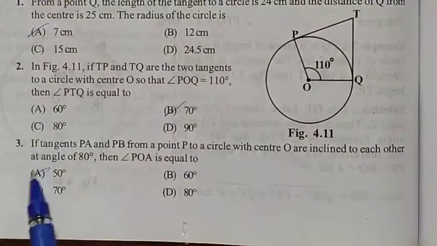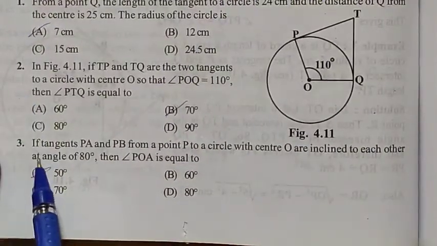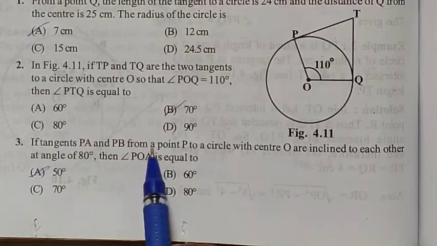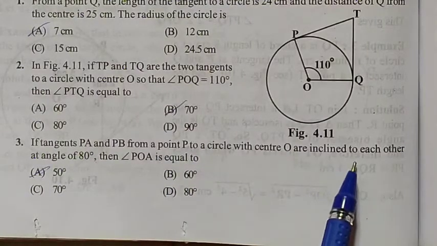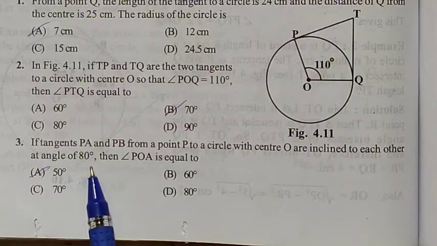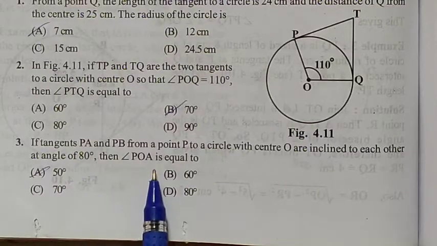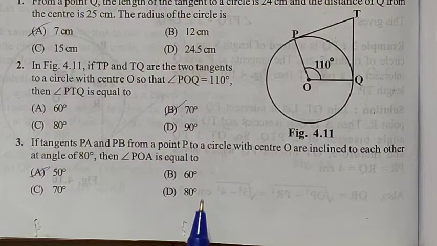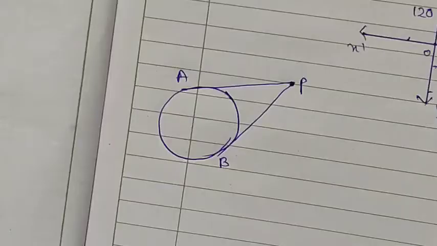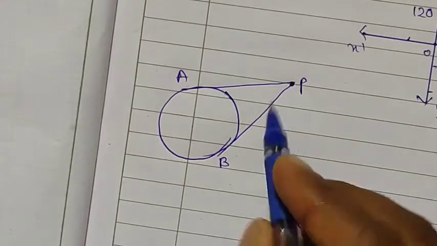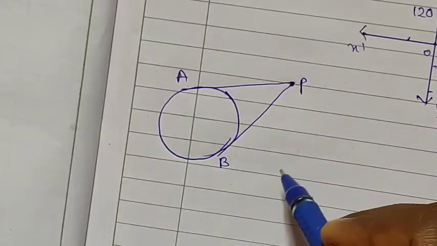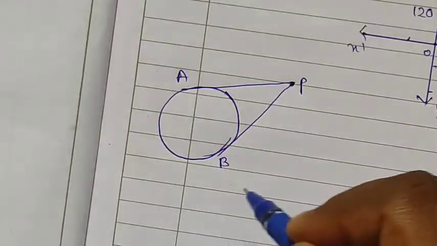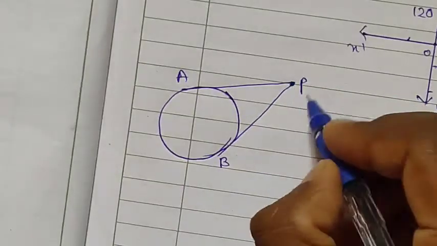Second sub question is a practice question. I will explain the third one. If tangents PA and PB from a point P to a circle with center O are inclined to each other at an angle of 80 degrees, then angle POA is equal to, you need to find out. You can observe PA and PB are the tangents. These two tangents make an angle between them, they gave 80 degrees.